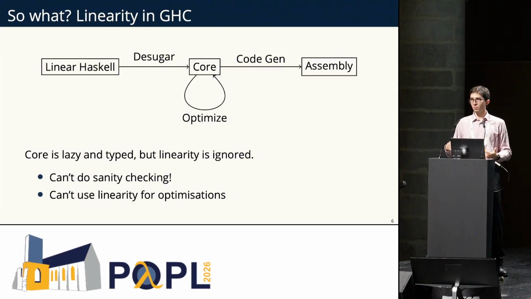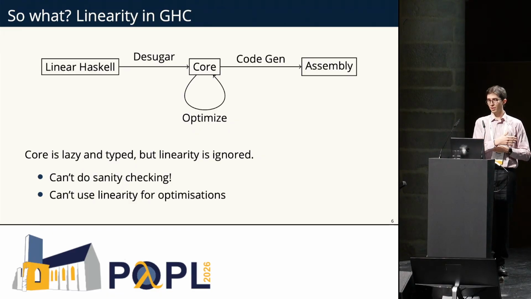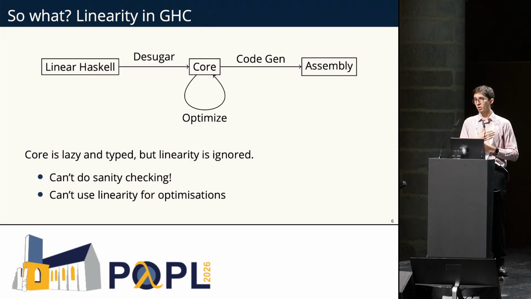Of course we want to be able to be flexible, we want to accept more programs. Linearity is already somewhat burdensome to work with, and if we could just accept more programs as linear, that'd make our lives easier. But there's also a very real-world problem, in a real-world project, which is GHC, the Glasgow Haskell Compiler, in which this problem occurs.